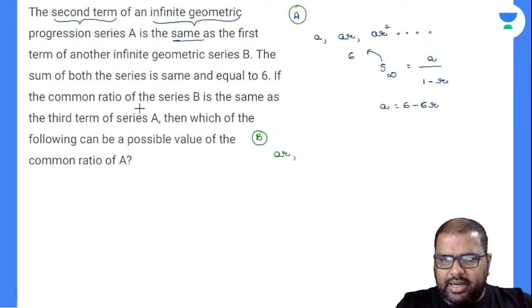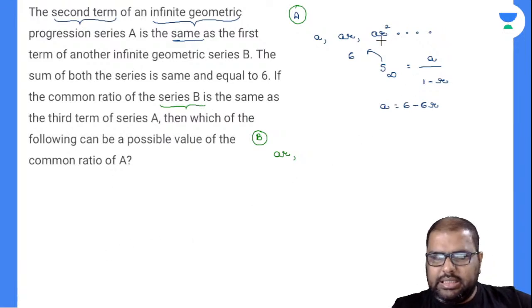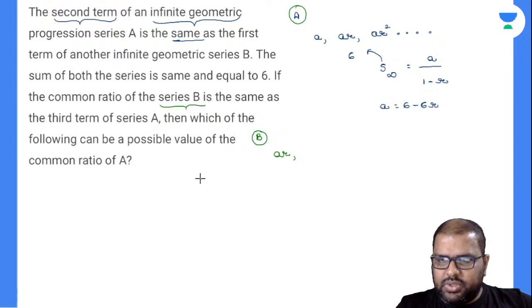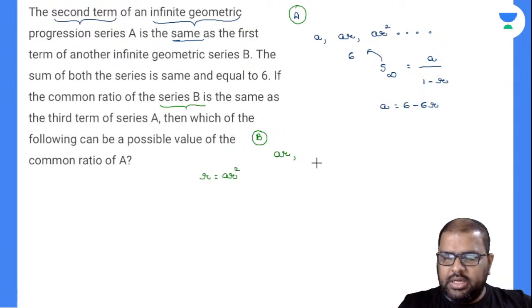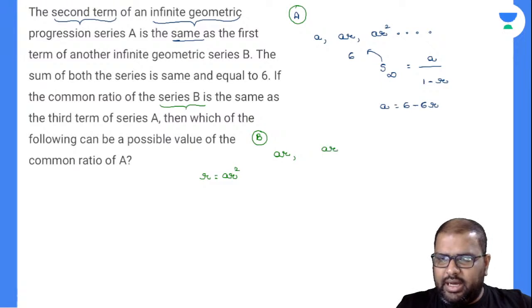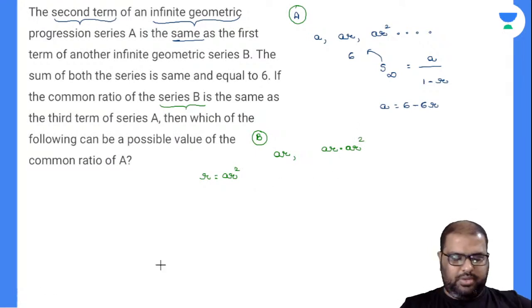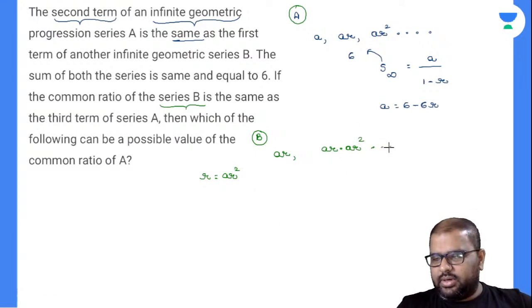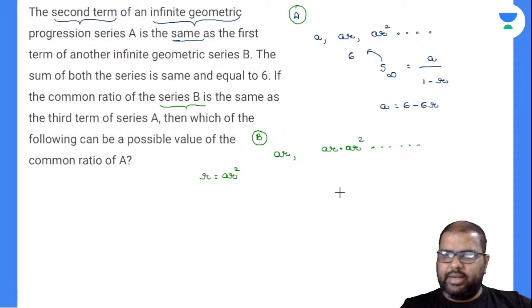The common ratio of series B is the same as the third term of series A, and the third term of series A is AR square. So the ratio here is AR square. Then which of the following values can be possible? This is also an infinite geometric series.